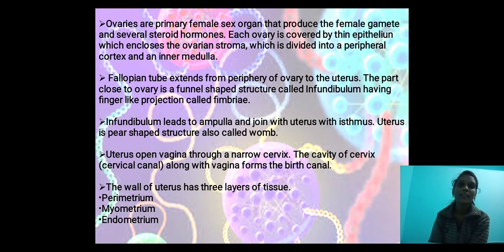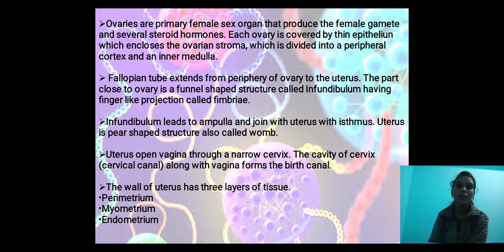Each ovary is covered by a thin epithelium which encloses the ovarian stroma, which is divided into a peripheral cortex and an inner medulla. The fallopian tube extends from the periphery of the ovary to the uterus. The part close to the ovary is a funnel-shaped structure called the infundibulum, having finger-like projections called fimbriae. The infundibulum leads to the ampulla and is joined with the uterus by the isthmus.